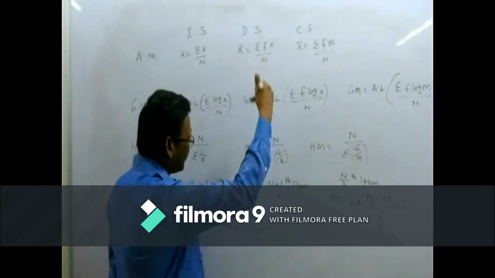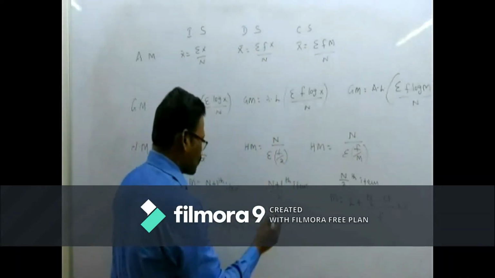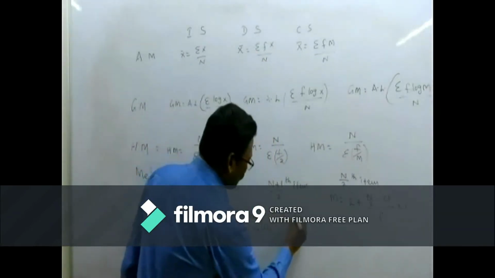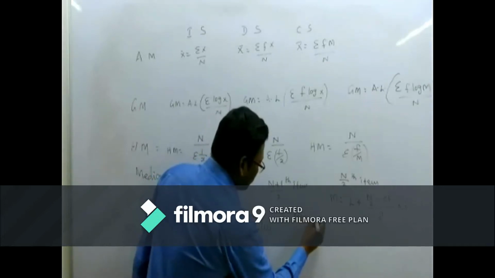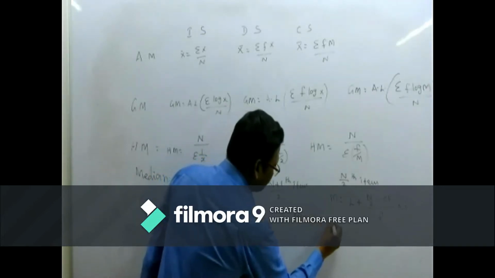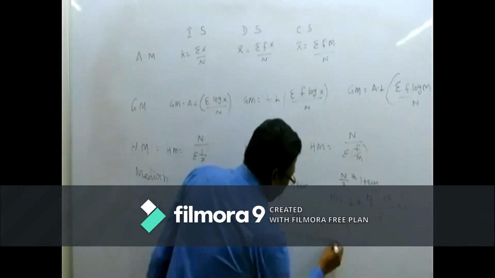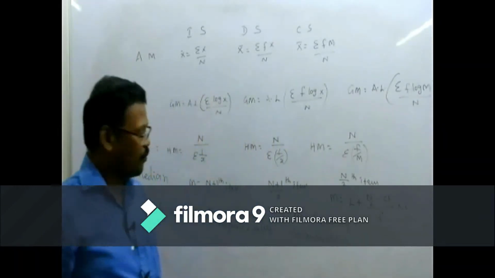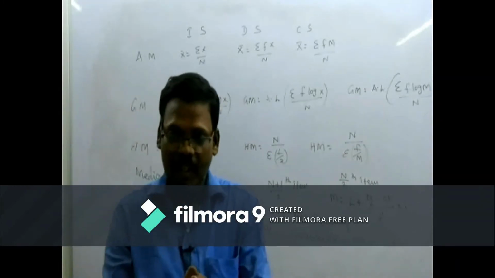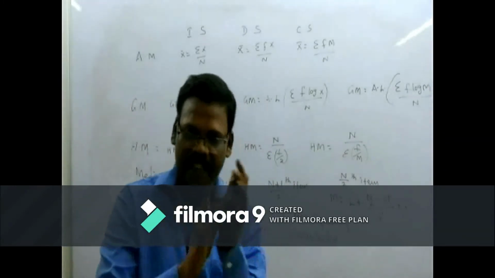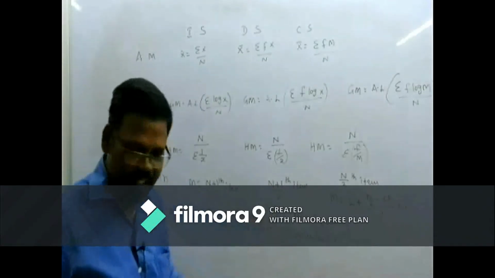In the discrete series, the mode is where the frequency is most concentrated: the x opposite the highest frequency is considered as Z.